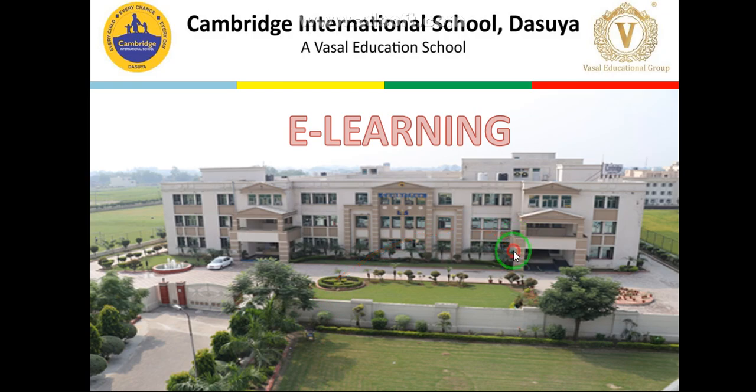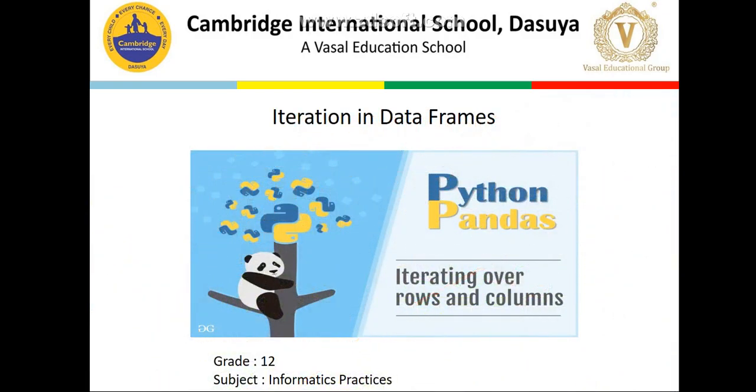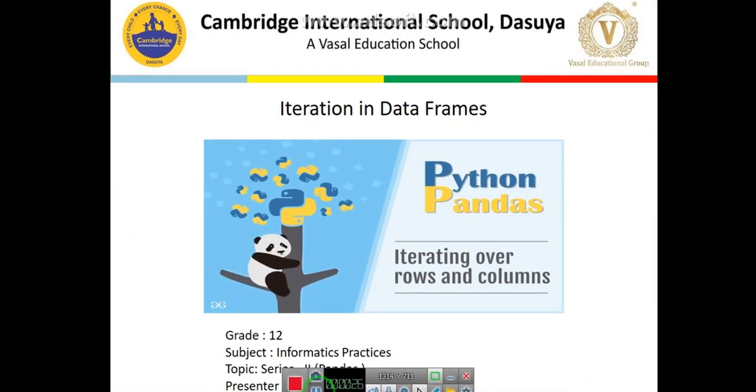Today we will learn about iterations in data frame. Before we start in detail, the question arises: what is iteration? Iteration is nothing but a looping concept. Looping is where we have to repeat a fixed number of steps again and again.